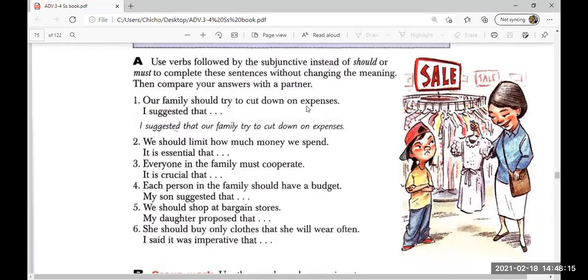Here we have the first example. Our family should try to cut down on expenses. So here we have the expression that we need to use. I suggested that our family try to cut down on expenses. So you have to do exactly the same with the rest of the sentences, and then we are going to check, okay?